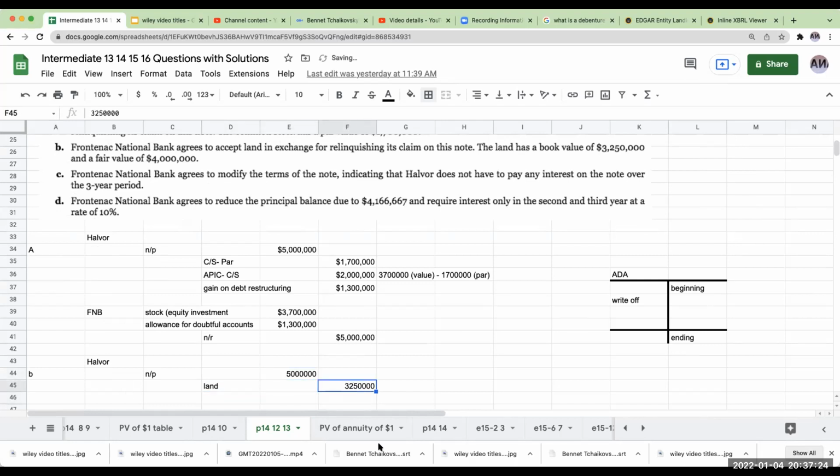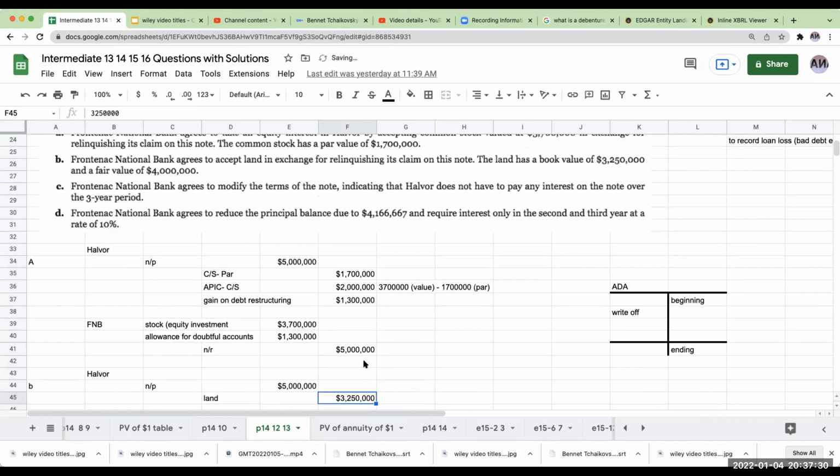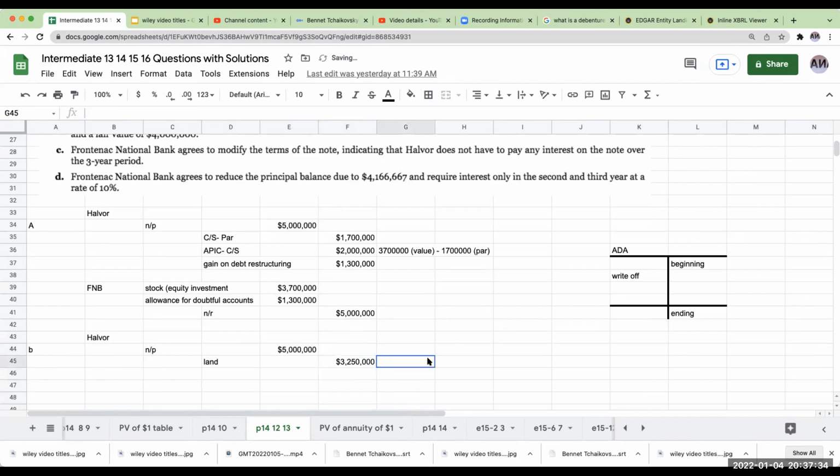3,250,000. With Hoover, though, we don't want to say that the rest of it is a gain on debt restructuring or relinquishment of debt. Over here, what we're going to do is say gain on sale of land, and this is going to be 4 million minus the 3,250,000.